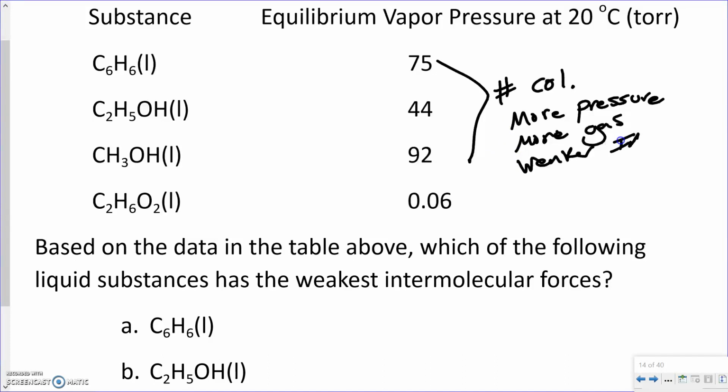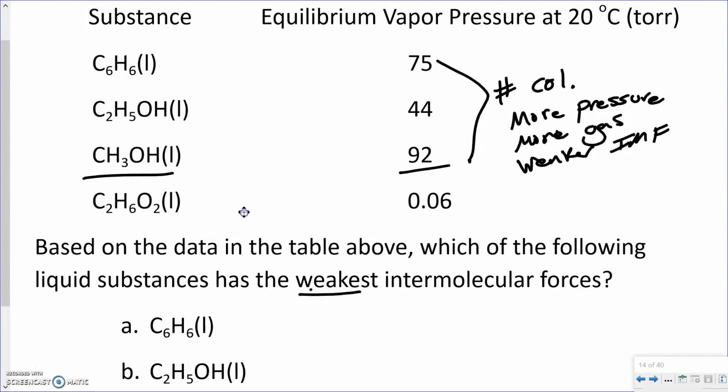weaker IMFs, which means more molecules were able to escape the liquid phase and turn into a gas. So, based on the data in the table above, which of the following liquid substances has the weakest intermolecular force? That's going to be the highest vapor pressure, which is going to be the 92 torr here, which means our methanol.